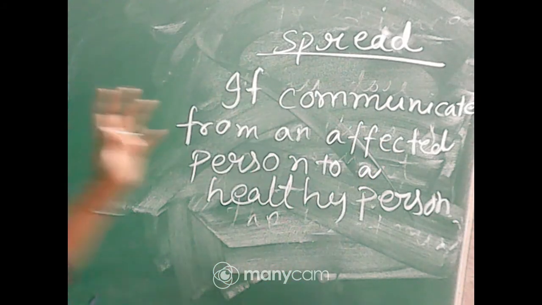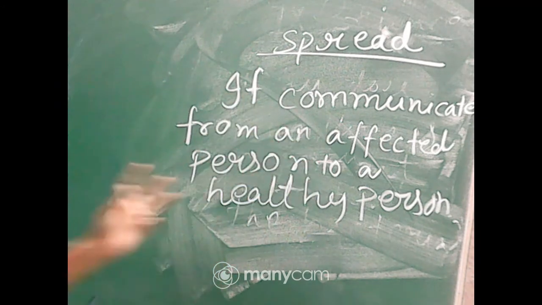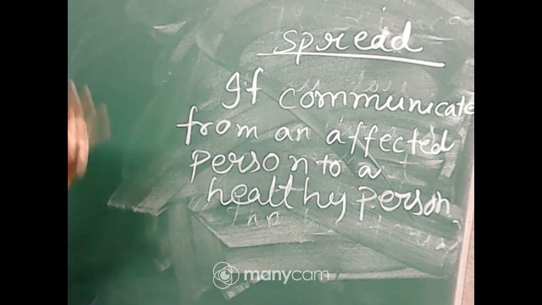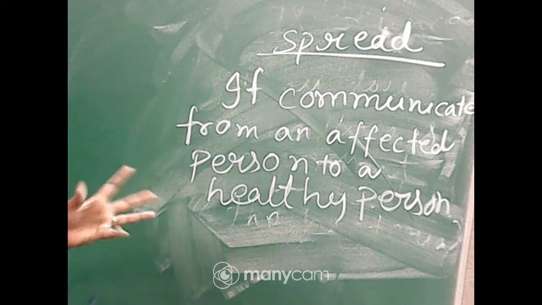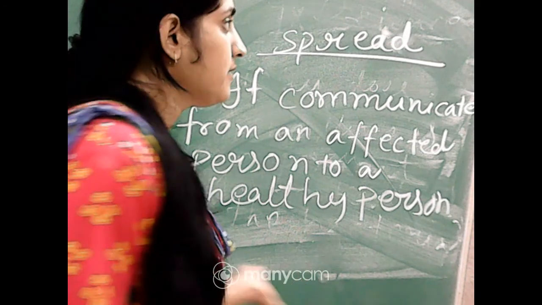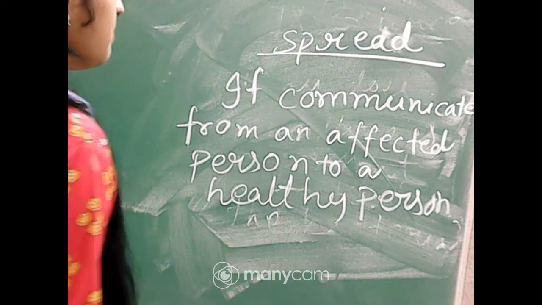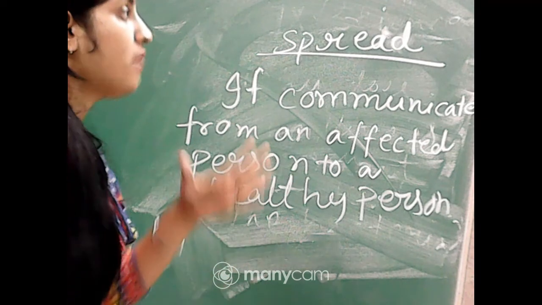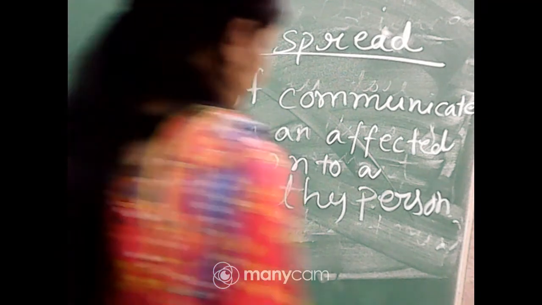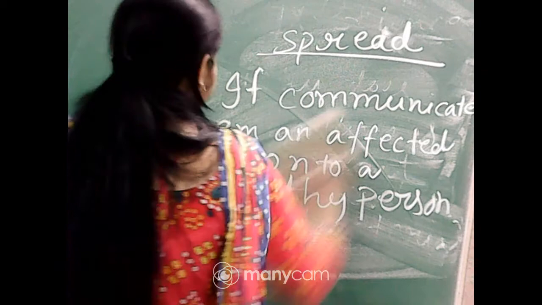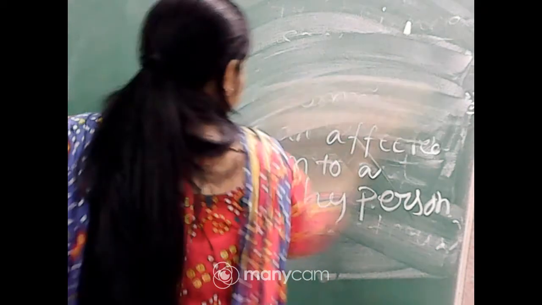You know that, you have some idea what a communicable disease is, that is spread by some pathogenic agents. Pathogenic agents means these types of viruses, bacteria, protozoans, all are responsible for communicating this disease from an affected person to a non-affected person or a healthy person, you can say that, that is spread.